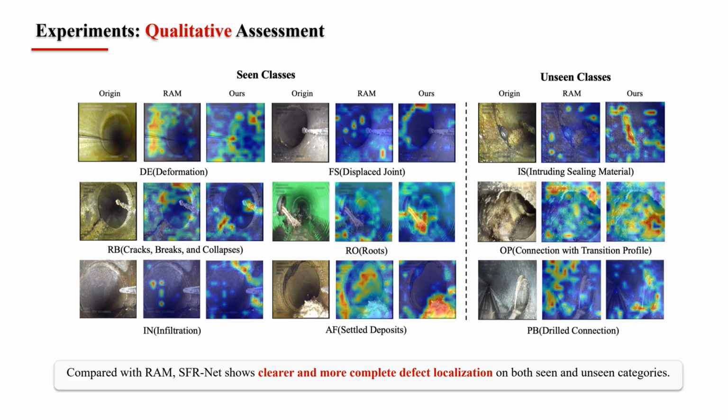The qualitative Grad-CAM analysis supports the quantitative results. In both seen and unseen categories, SFR-Net concentrates attention more accurately on the defect regions, while RAM often produces scattered or unfocused activation maps. The paper points out that this is especially important for complex sewer imagery containing defects of different scales, because robust localization indicates stronger visual semantic interaction and more discriminative features.